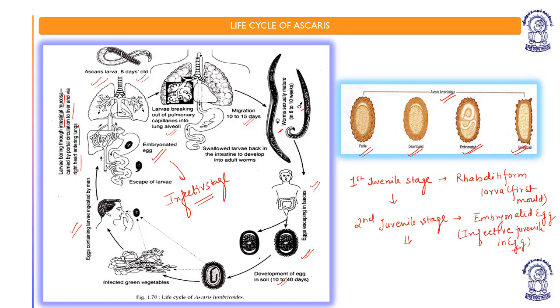The second juvenile stage bores the capillary walls of the intestine and enters the hepatic portal vein, as mentioned over here. And then it enters the liver, then posterior vena cava, heart, and then pulmonary artery. From the pulmonary artery, it enters through lung capillaries and lung alveoli. In the lungs, it comes up with the third juvenile stage, in the lung alveoli.